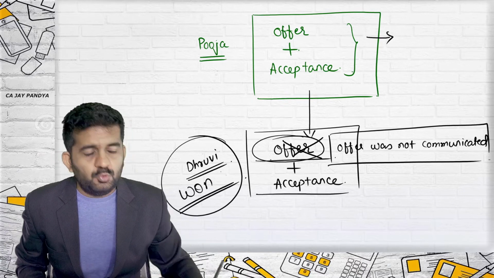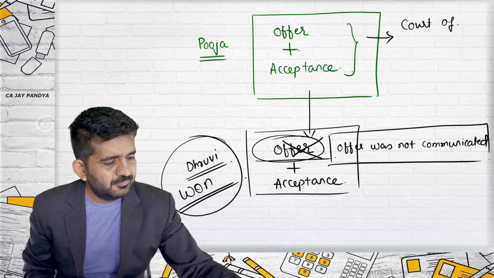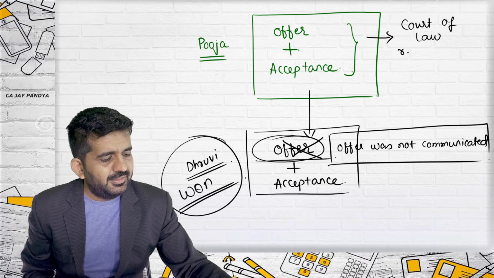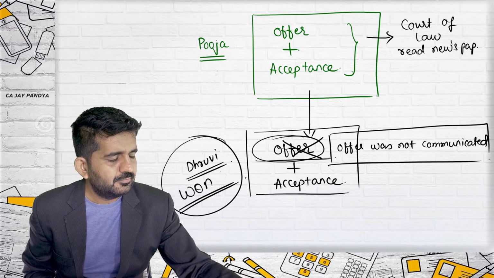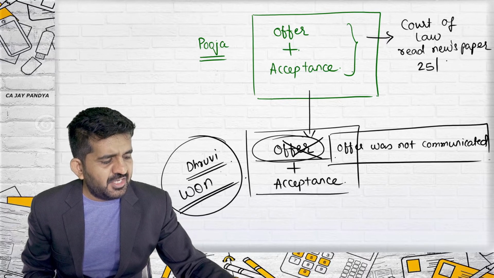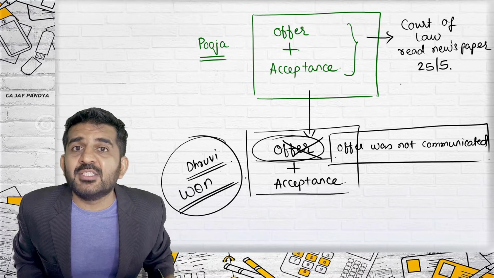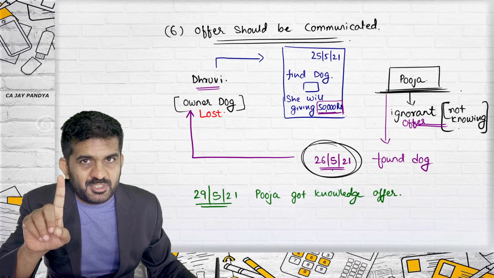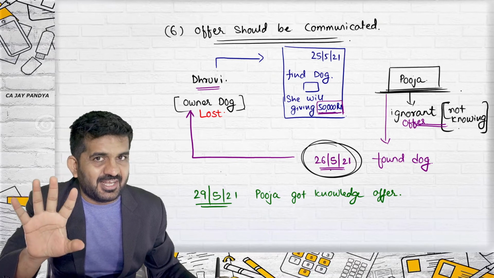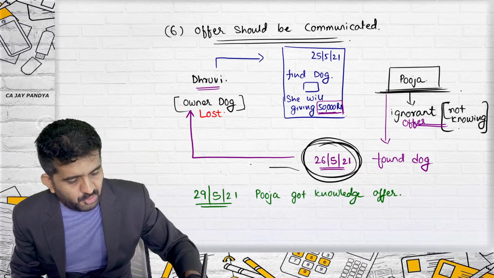I will tell Pooja, you say in court of law that you have read the newspaper on 25th itself. But as Dhruvi was very happy on the day the dog was returned, what Pooja is saying is incorrect. She is saying she was knowing about the offer when the dog was returned.